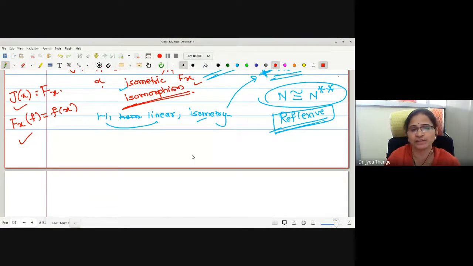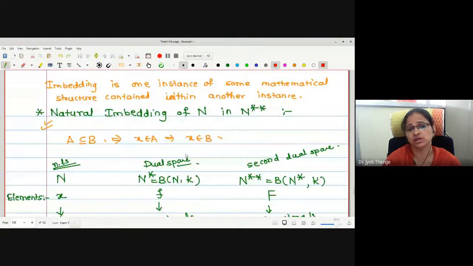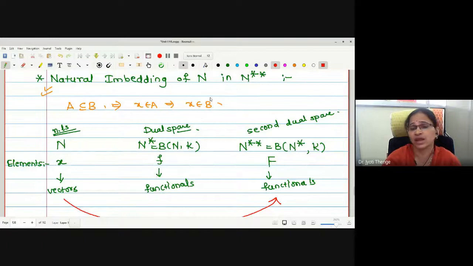One by one, all the definitions we have with us, we will verify all those properties. Understanding the concept is important: why it is a natural embedding and why it is an isometric isomorphism between N and N double star.